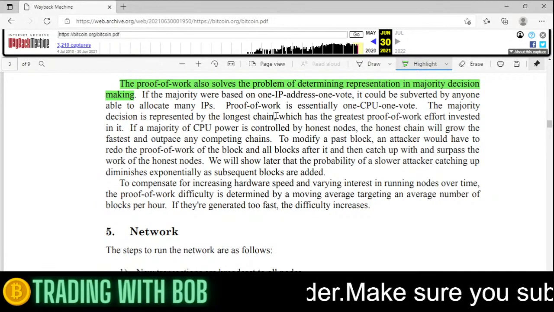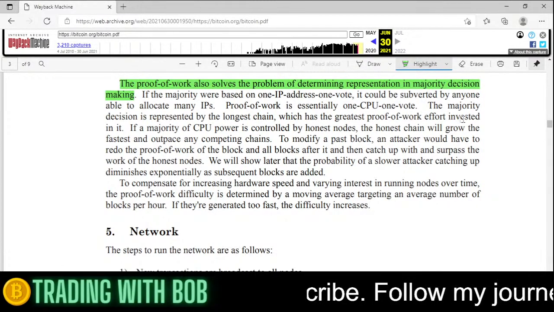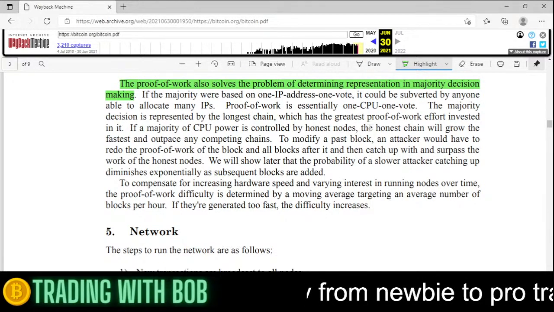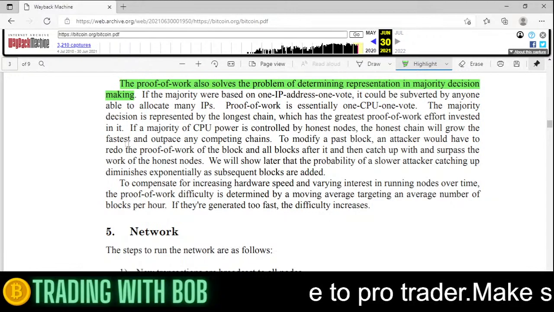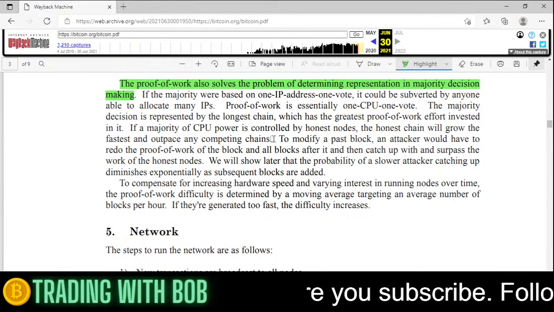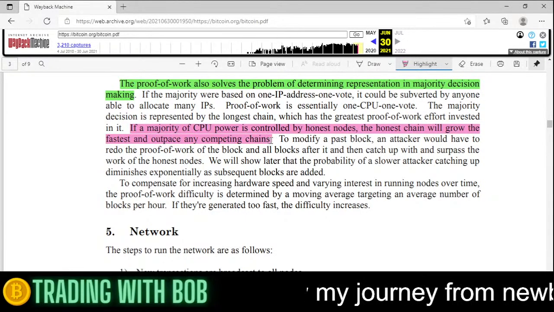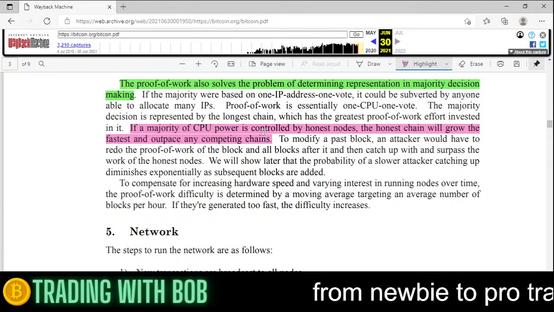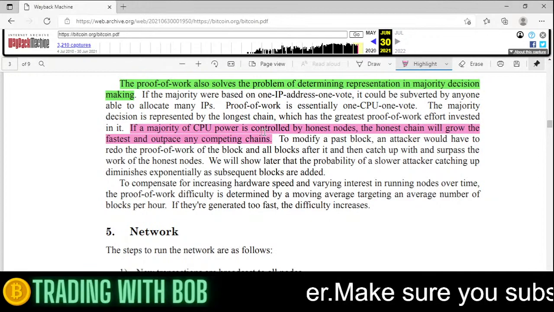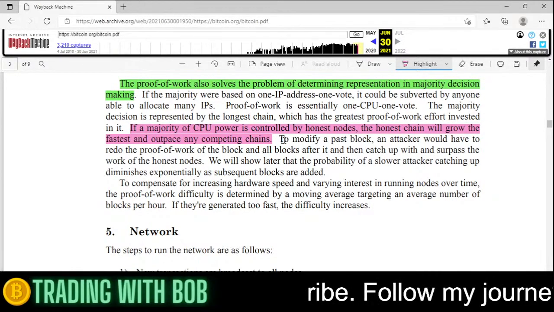So they have an automatic voting system, which has the greatest proof of work effort invested in it. If a majority of the CPU power is controlled by honest nodes, the honest chain will grow the fastest and outpace any competing chains. I don't know what that means. I kind of do and kind of don't, but I don't want to give misinformation. Okay, I know what it means, but you guys don't need to learn this here. It'd just confuse you.